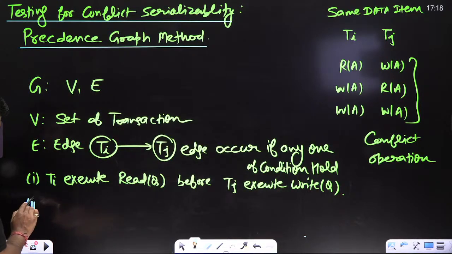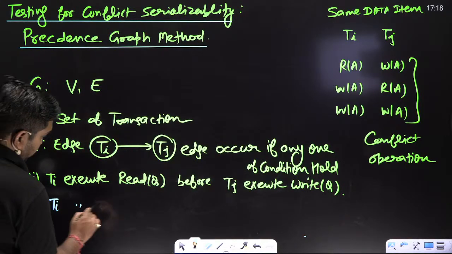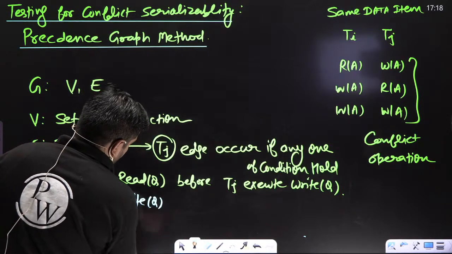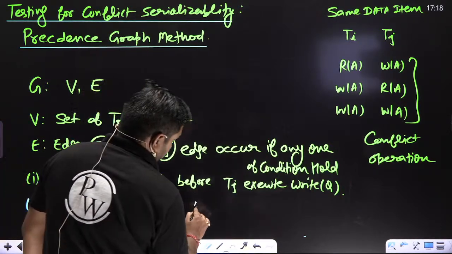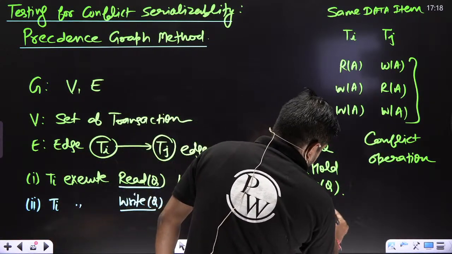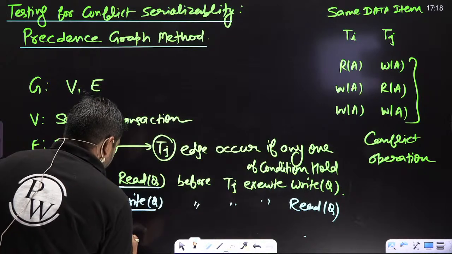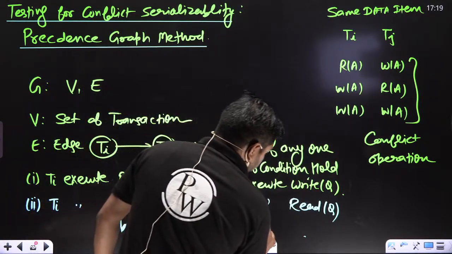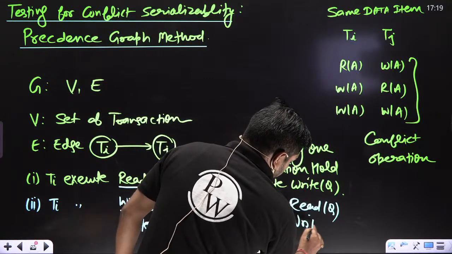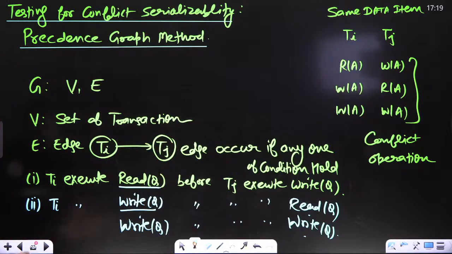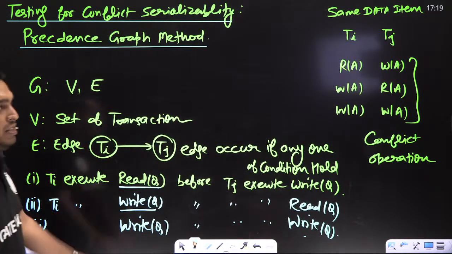Second, Ti executes write Q before Tj executes read Q. Third, Ti executes write Q before Tj executes write Q. Getting my point? Right now I am explaining in fast mode. Don't worry children, I will explain. So, this is the meaning.